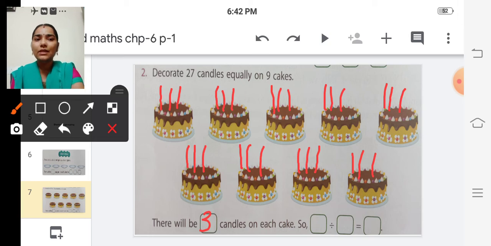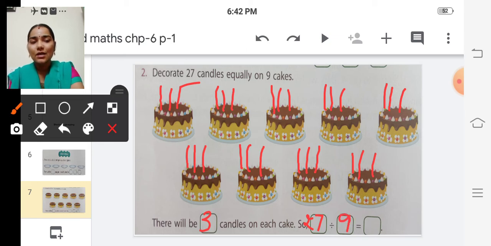So here we have to write the division. So here dividend is, yes, 27. So 27 divided by the number of cakes, isn't it? How many cakes? 9 cakes.